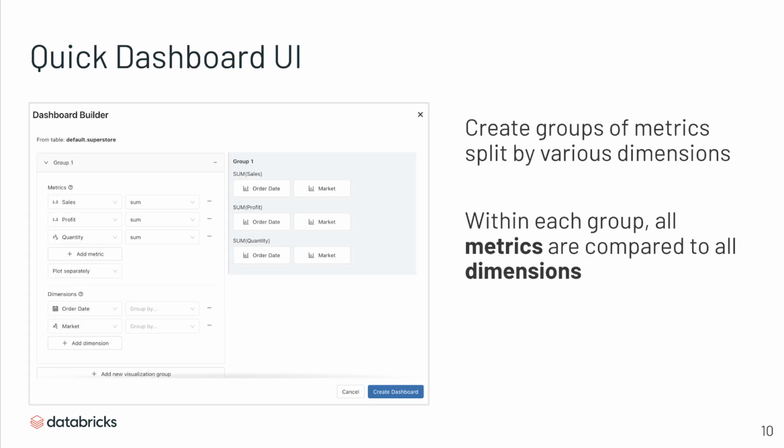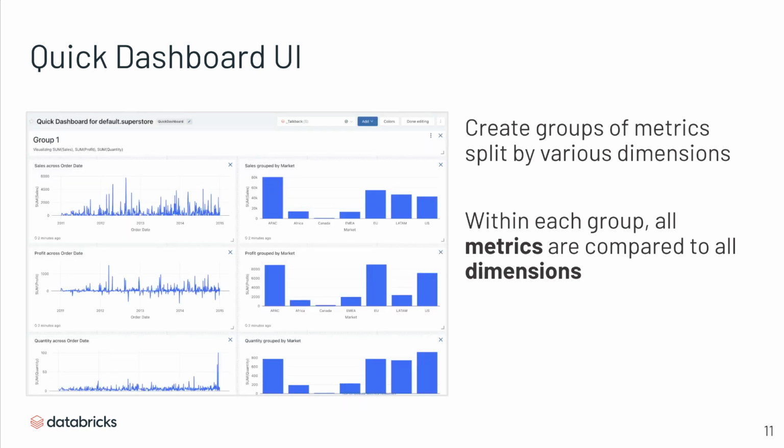We also created the Quick Dashboard UI as a prototype that leverages the specification. It allows users to create groups of metrics split by various dimensions. And within each of these groups, all metrics are compared to all dimensions. So, for example, if we use this input in the UI, we have 3 different metrics in 2 different dimensions. We'll combine all these to have 6 resulting charts that we see in this dashboard.